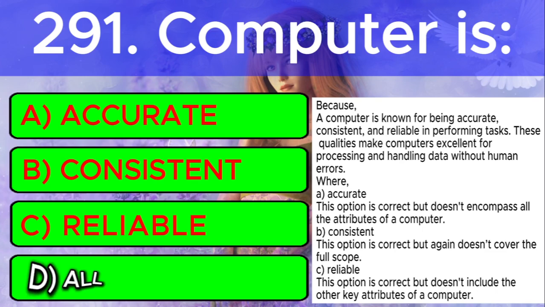Where A. Accurate. This option is correct, but doesn't encompass all the attributes of a computer. B. Consistent. This option is correct, but again, doesn't cover the full scope. C. Reliable. This option is correct, but doesn't include the other key attributes of a computer.